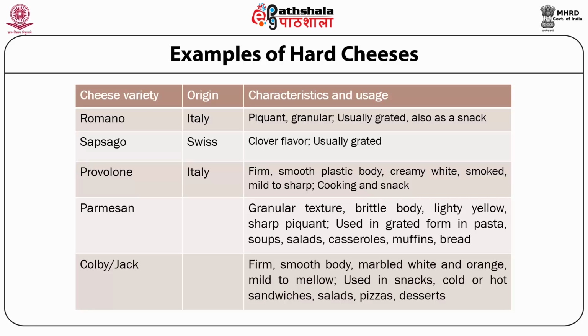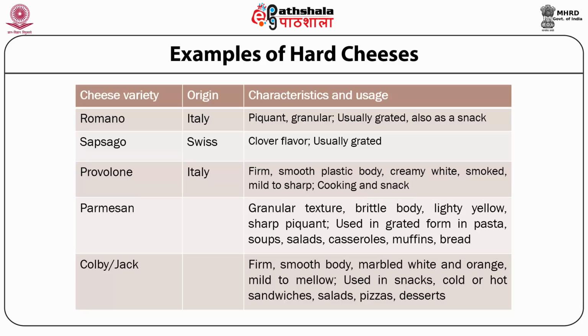It has a piquant flavor, a granular texture, and it is usually grated and used as a snack. Sapsago cheese has generally a clover-like flavor, and its utility is usually after grating, similar to that of Romano.